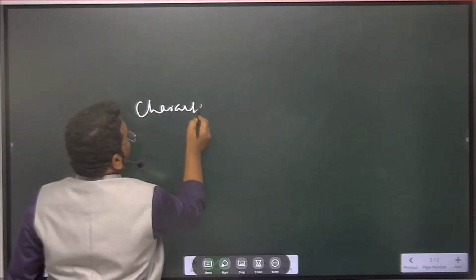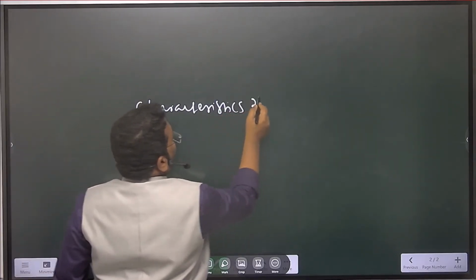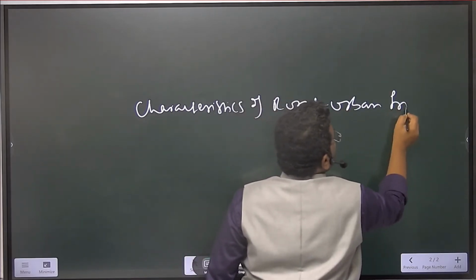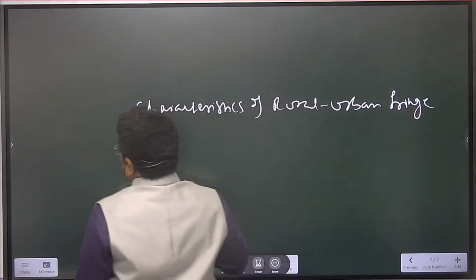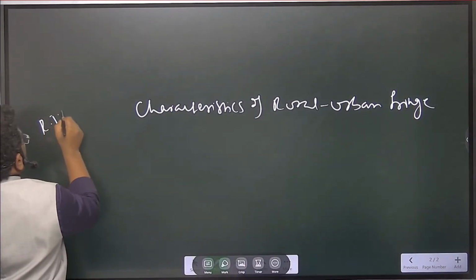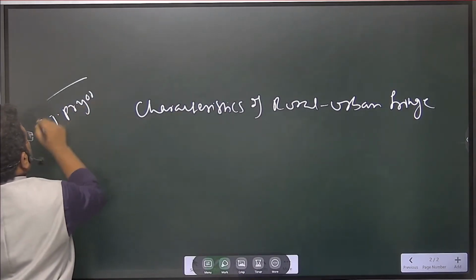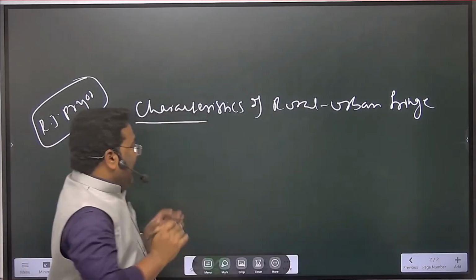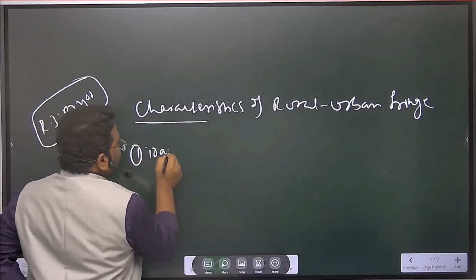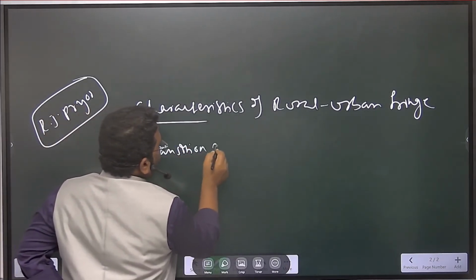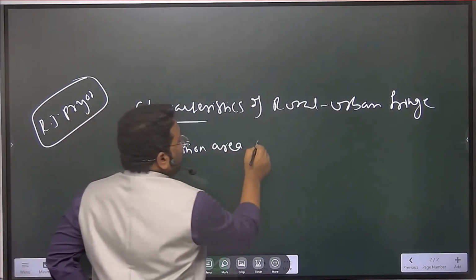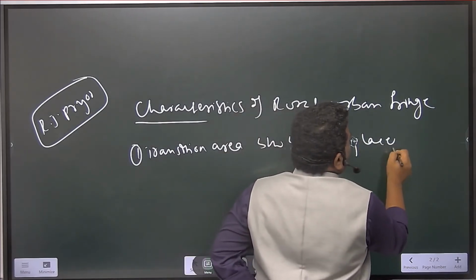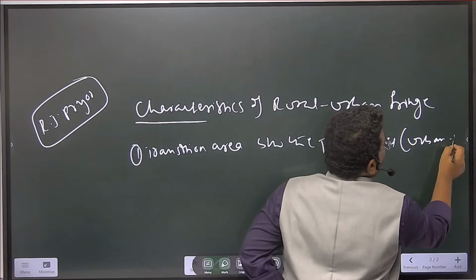Characteristics of the rural urban fringe. Who proposed it? R.J. Pryor. Right? Tell the characteristics of the rural urban fringe area. First, it is a transition area. First point: a transition area between two places. What are those two places? One is urban and the other one is rural.